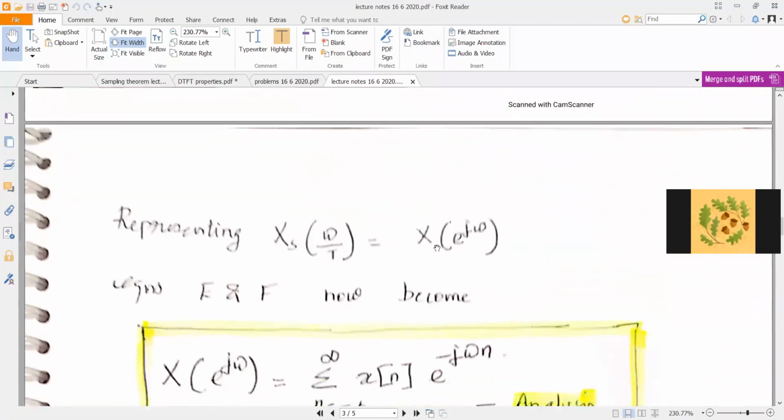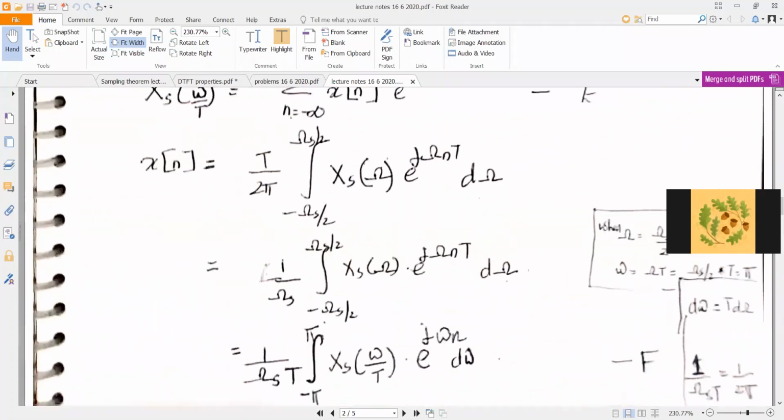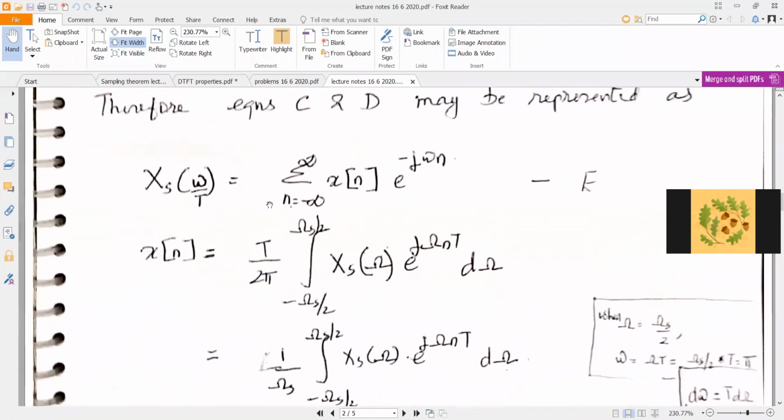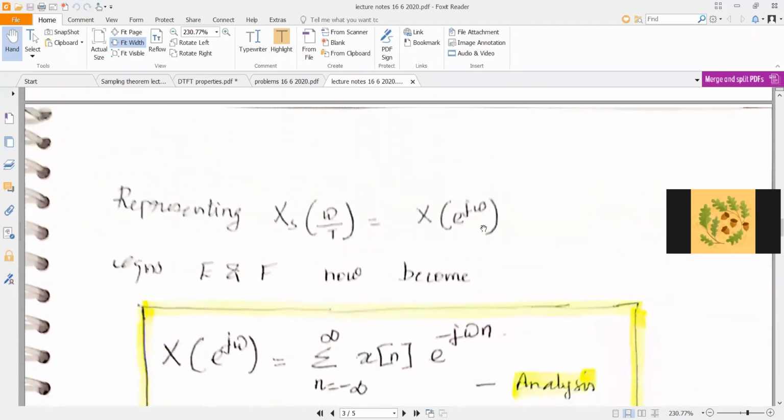So now you have these two equations here. This is called equation F, and this is equation E. Now you have to take my word for this for the time being. There is a particular reason for labeling X of omega by T as equal to X of e power j omega.